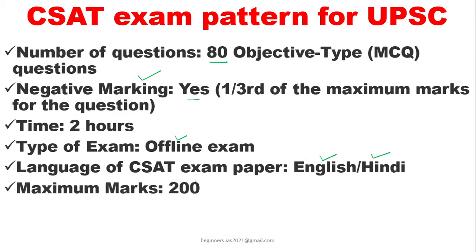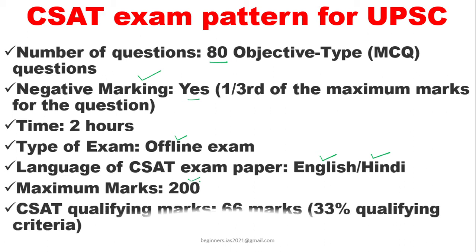The maximum mark would be 200. Finally, CSAT is qualifying, and the qualifying mark is 66 marks, nothing but 33% qualifying criteria. 66 is for 200. Also remember that even if you are getting high marks in the GS paper, if you are not crossing this 66 mark, then obviously we have to appear for the UPSC in the next year. So be alert with PAPER-2.